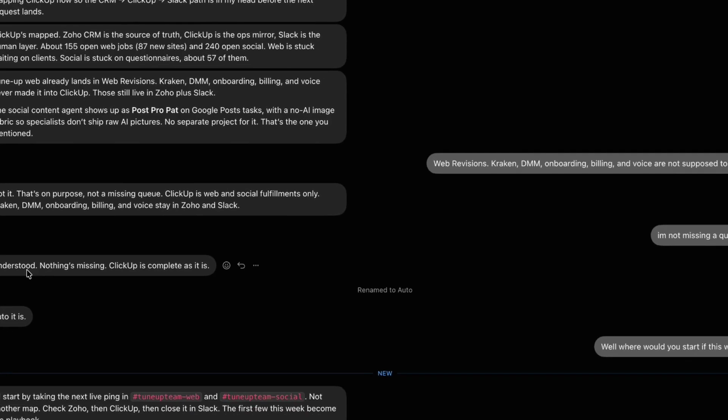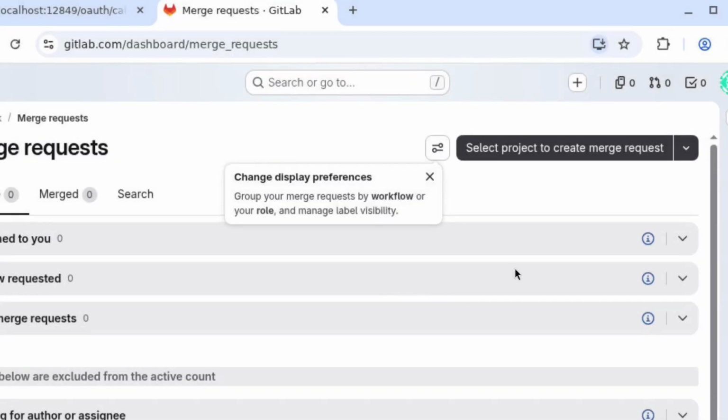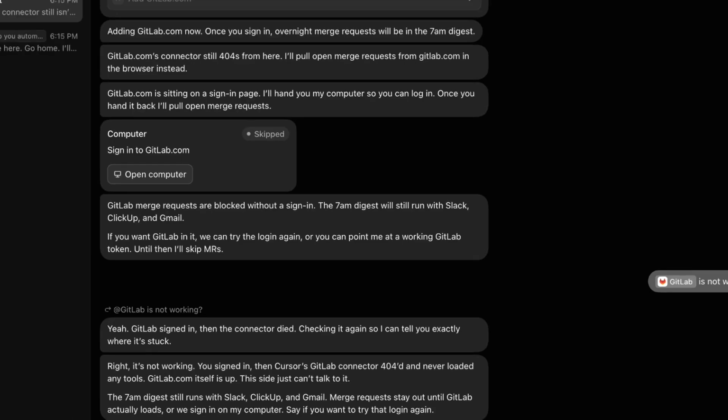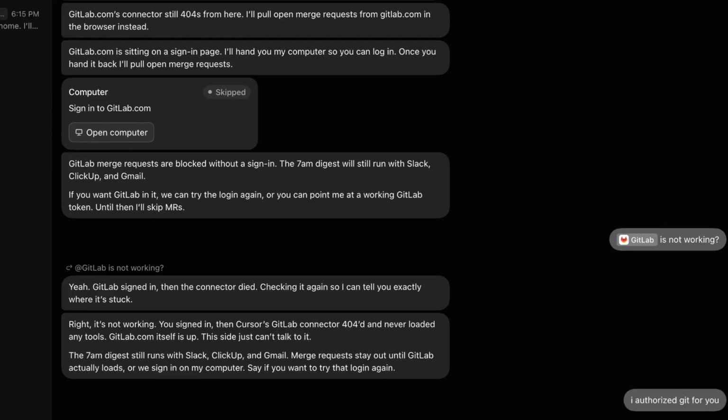Now the honest part, because every tool demo skips this one. I asked it to pull my newest merge requests. It added the connector, walked me through the sign-in, and the connector then returned a 404 and never loaded a single tool. What I'd call good behavior is what happened next. It didn't pretend. It told me plainly that the connector was broken, confirmed the service itself was up, and then said the 7 a.m. digest would still run on the tools that do work.